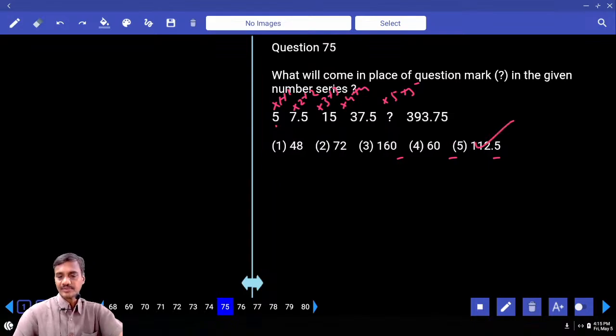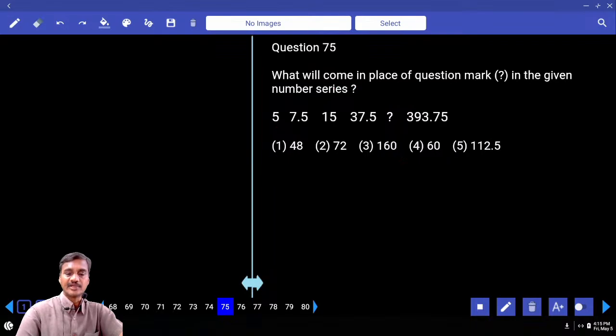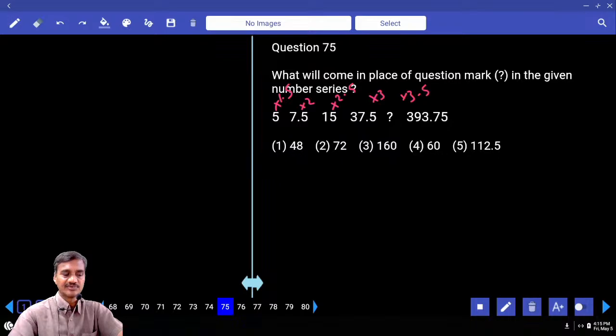Then 75. Now 5 and 5.7, 5 and 7.5 into 1.5. Here this is into 2. And 15, this is 2.5. 1.5 to 2.5, next it must be 3. And next is 3.5. 37.5 into 3 is 112.5, that is choice 5. Clear?